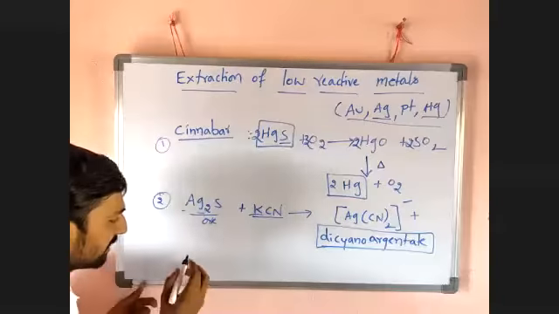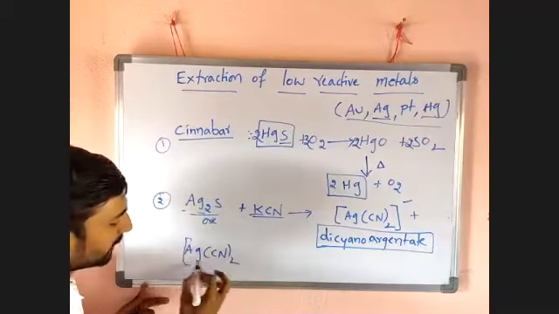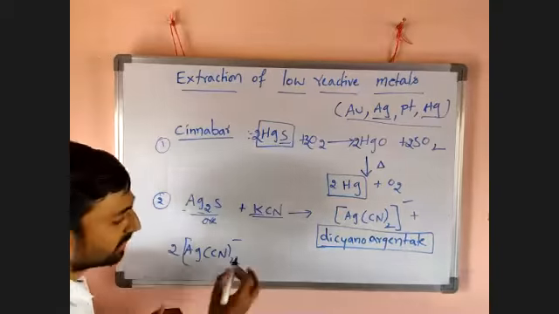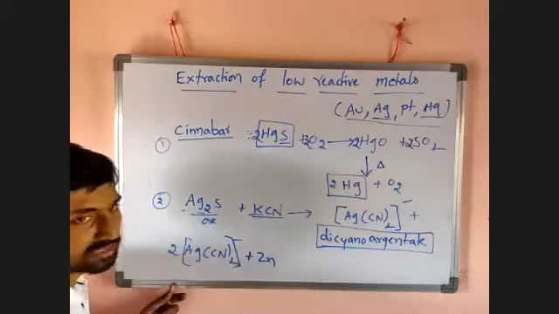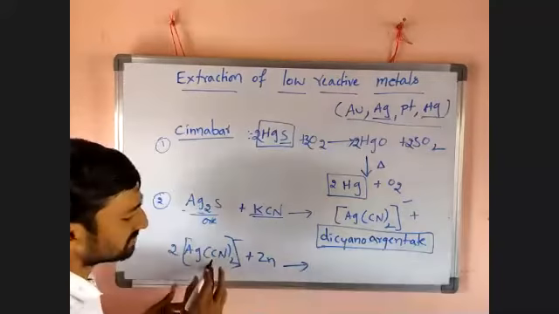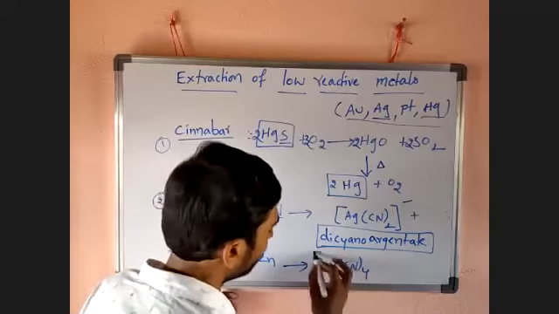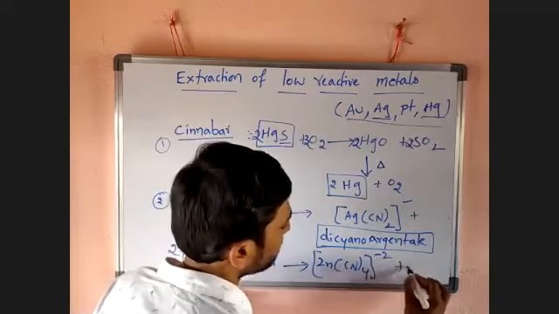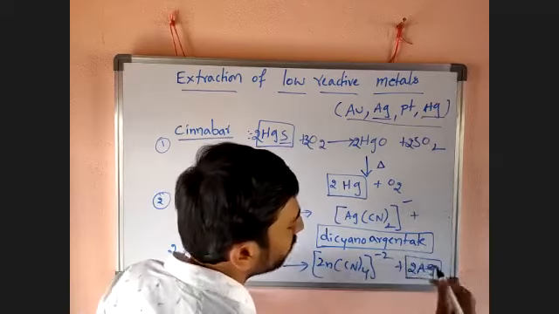Now this dicyanoargentate, [Ag(CN)2] minus, I have to take 2 moles, is treated with zinc. Then zinc will get the cyanides and be eliminated as [Zn(CN)4] 2 minus, and it leaves silver. What we want, guys?